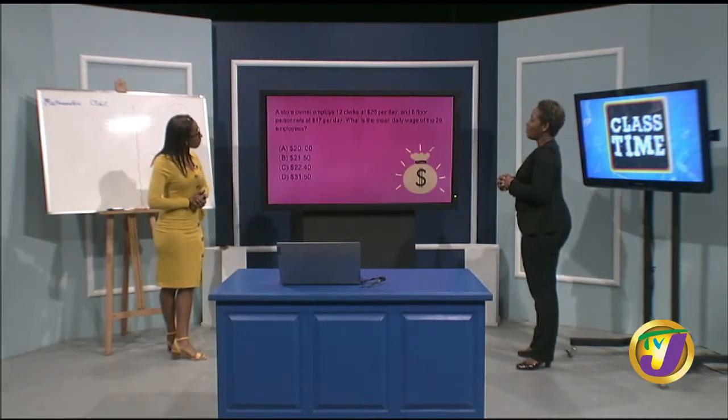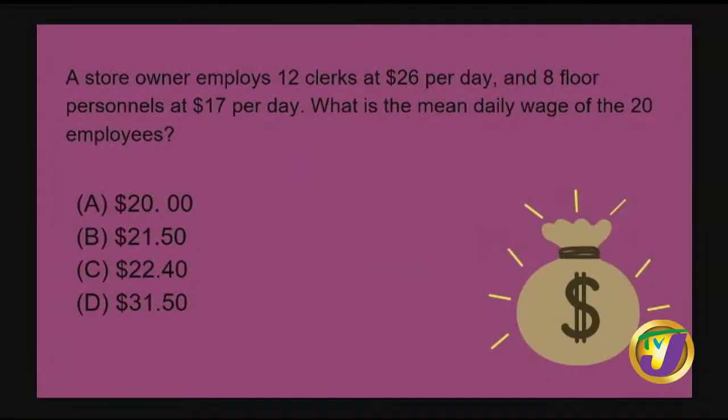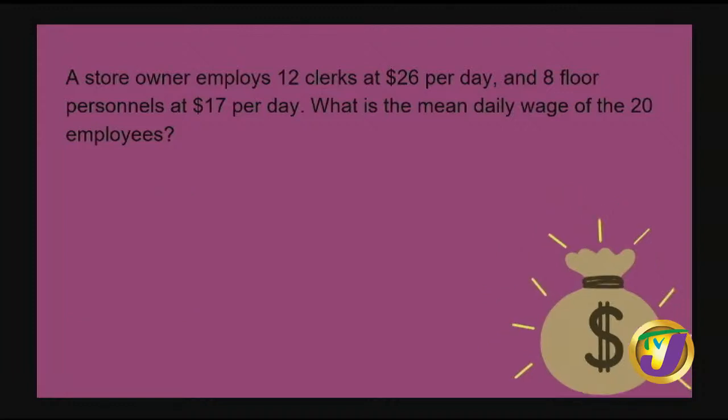A store owner employs 12 clerks at $26 per day and 8 floor personnel at $17 per day. What is the mean daily wage of the 20 employees? So we're back at mean. All right, so we'll have 12 clerks and they get $26 per day. If I were to write this down, I would have $26 12 times. Instead of writing it down 12 times, I could multiply it by 12 to give me $312.